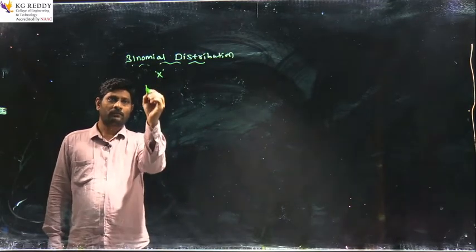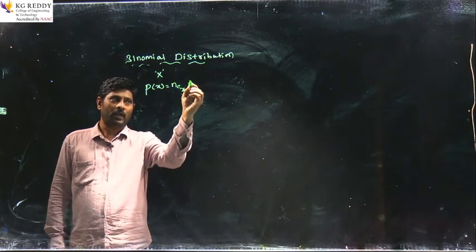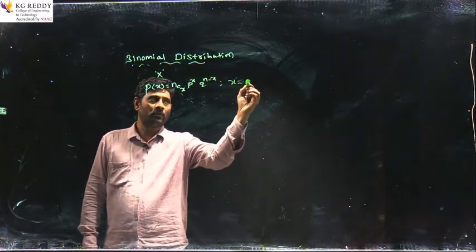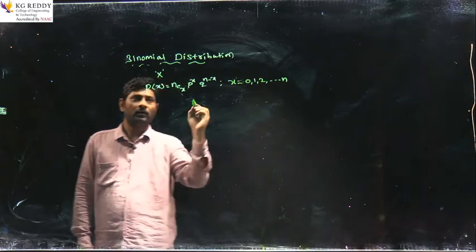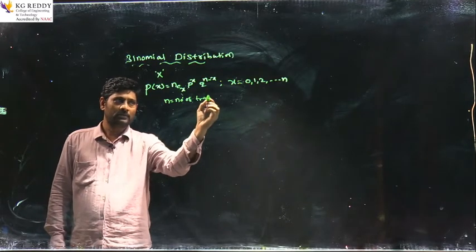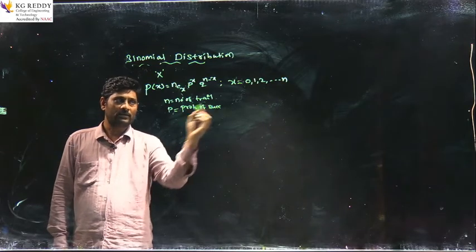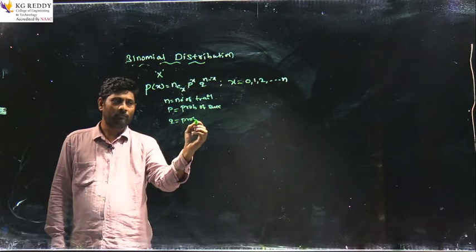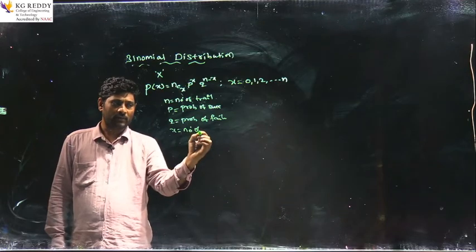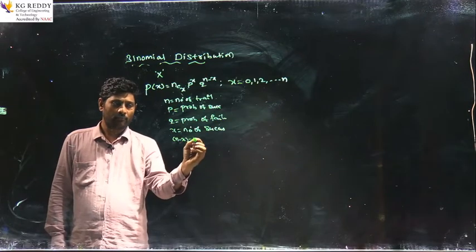The probability mass function of a binomial distribution is p of x equals nCx p^x q^(n minus x), and x varies from 0 to n, where n is the number of trials, and p is the probability of success, and q is the probability of failure, and x equals the number of successes, and n minus x is the number of failures.